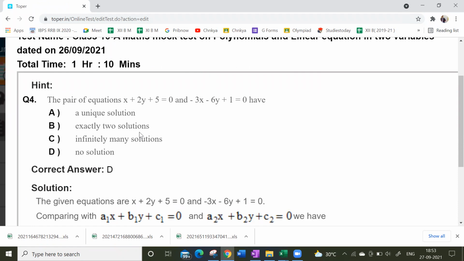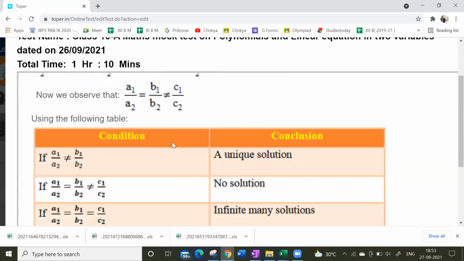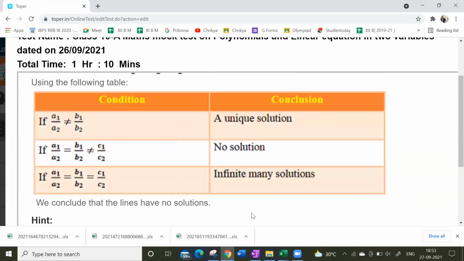Pair of equations x + 2y + 5 = 0 and −3x... So it's no solution, correct. No solution is nothing but what? A1/A2 = B1/B2 ≠ C1/C2. Very simple. Look at it. These are the conditions given to you all.